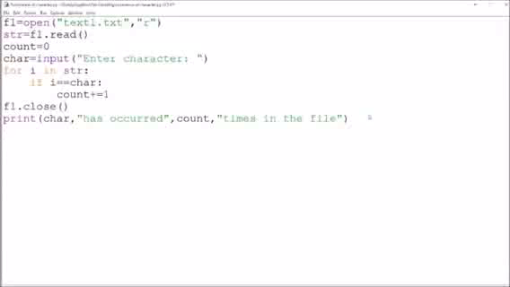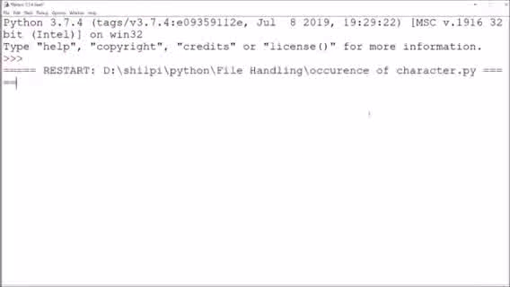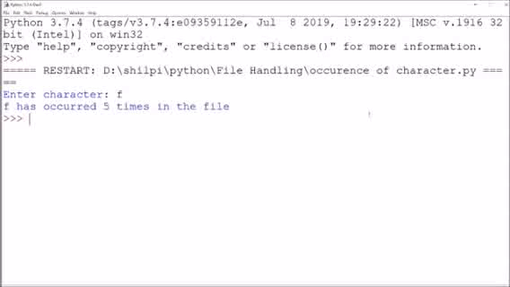So I'll run this program. Function F5, enter the character. Suppose I am entering F. So F has occurred 5 times in the file, which is the correct answer.